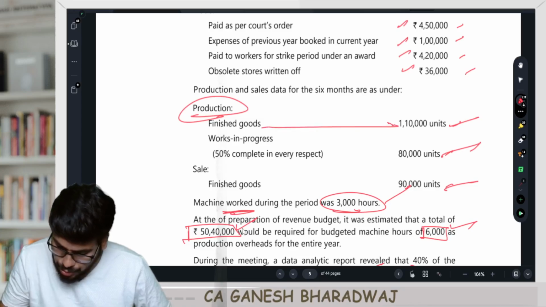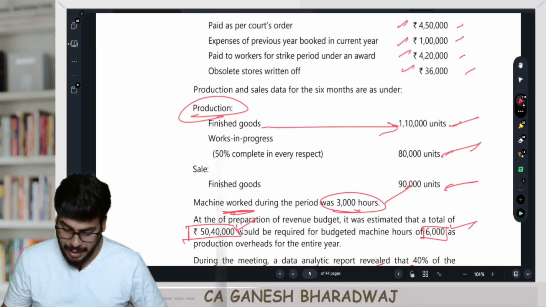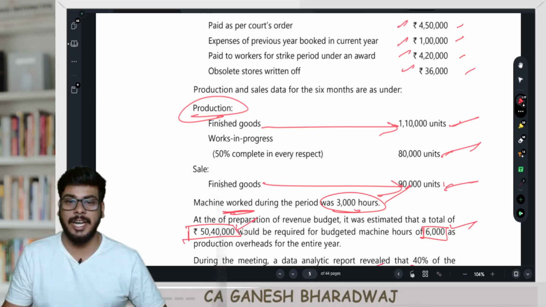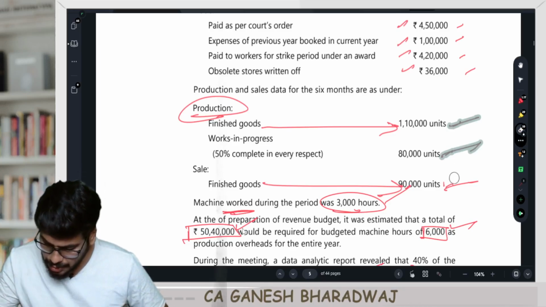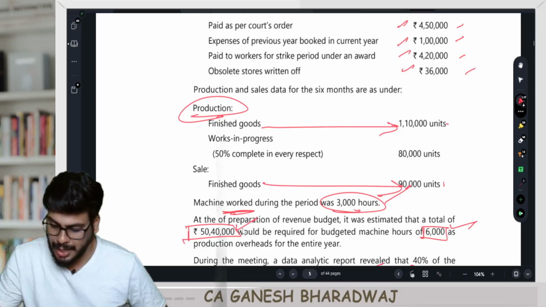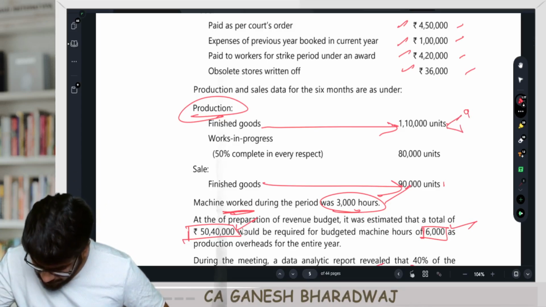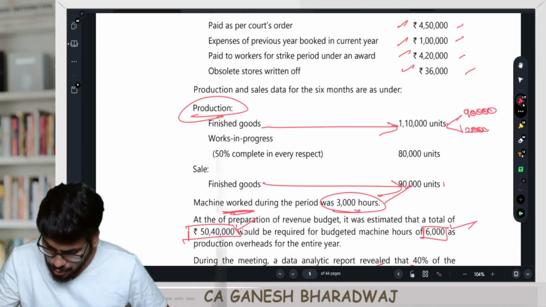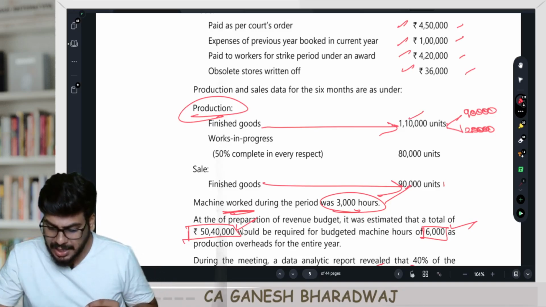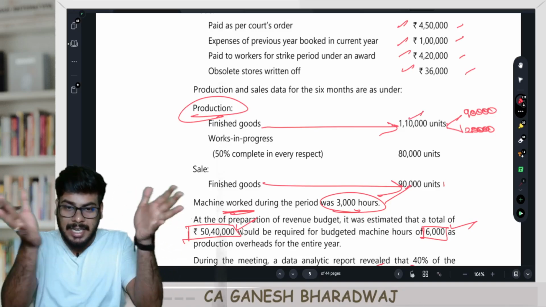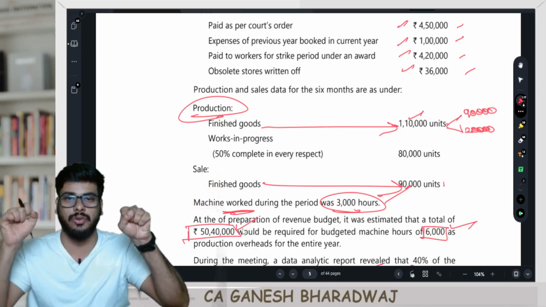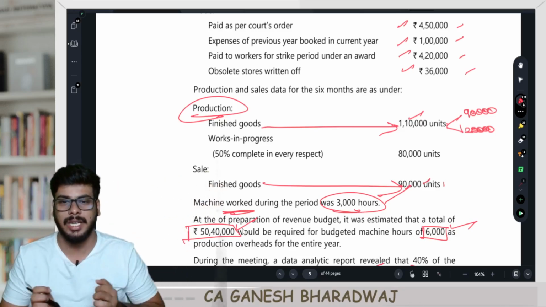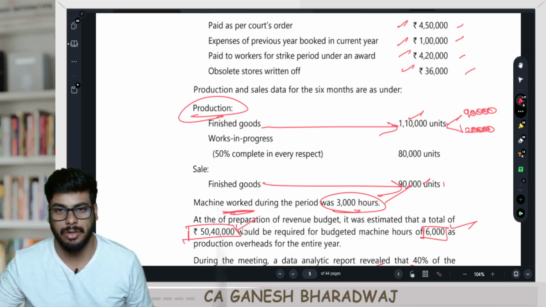Look at this. Production, finished goods, 1,10,000, right? Sale, finished goods, 90,000. Means what? I have produced 1,10,000. Out of this, I have sold 90,000 units, which means the remaining 20,000 units are unsold. Clear with this? This 1,10,000 is the production. This includes some units sold, some units unsold. Don't add this 90,000 again. This only needs to be segregated. Are you clear with this?